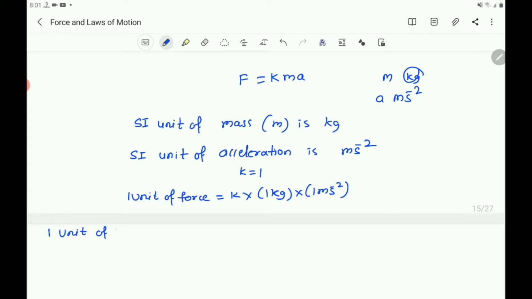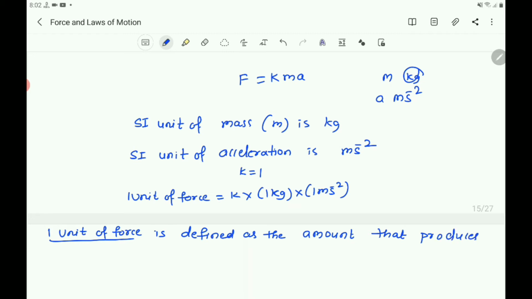One unit of force is defined as the amount that produces an acceleration of 1 m/s to the power of minus 2 in an object of how much mass? 1 kg mass.